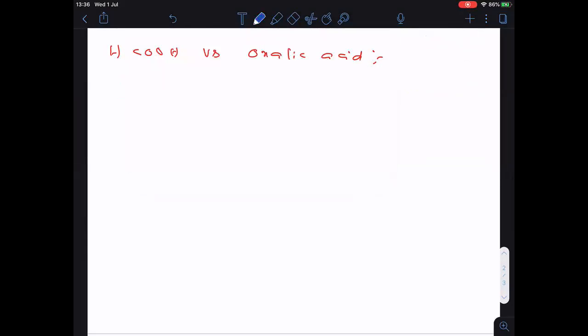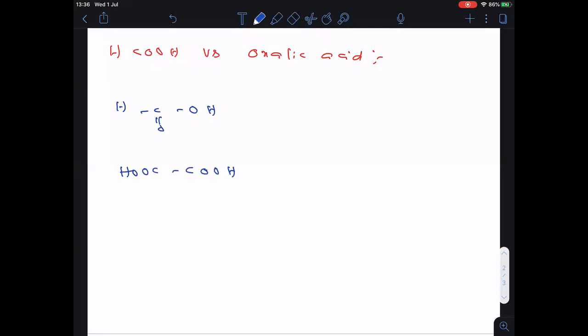Clear? So, first of all, formic acid is HCOOH. So, the oxalic acid is COOH, COOH. Clear everyone?